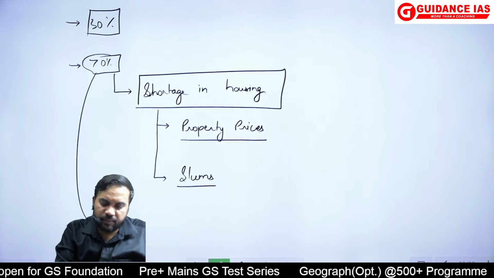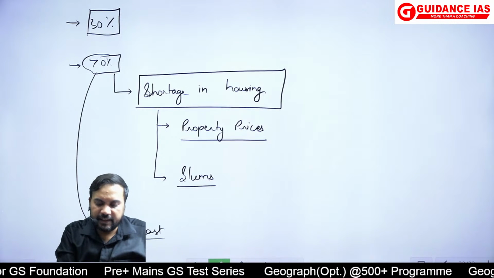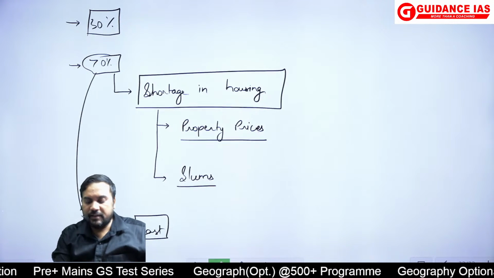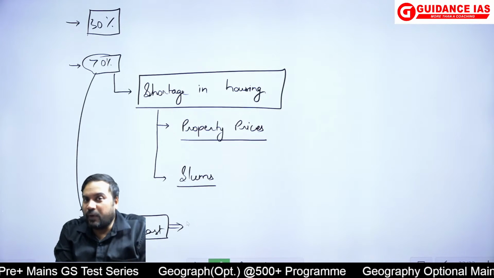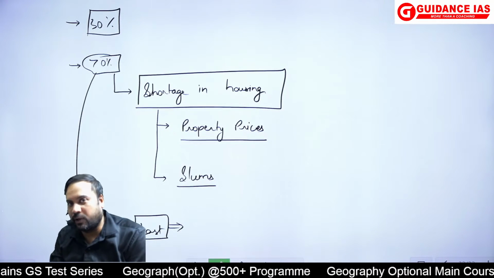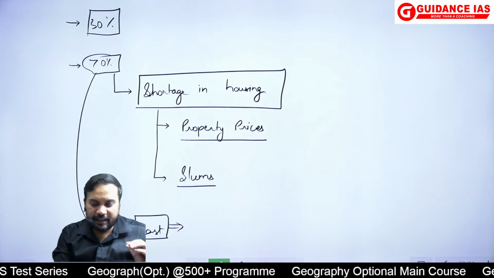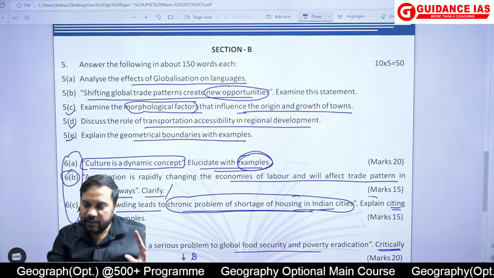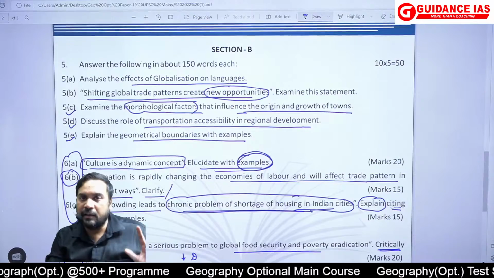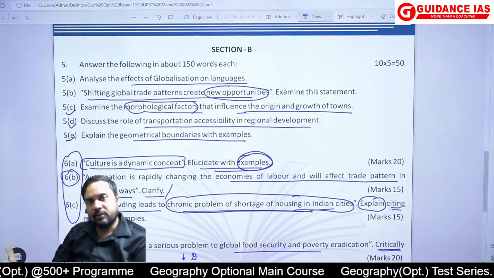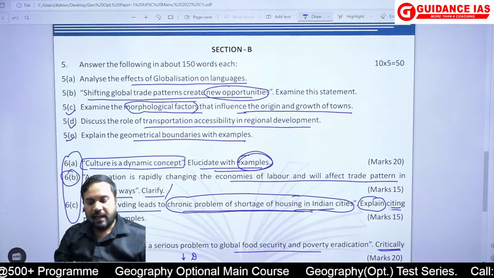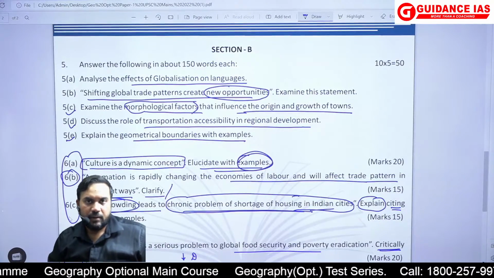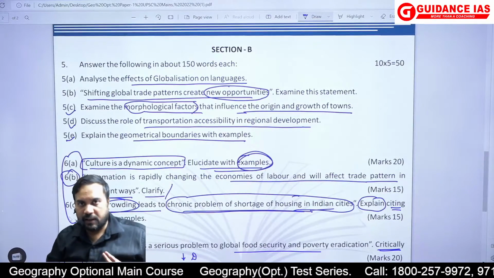अब इसमें last part में what you can say, this will be the last part. You can also say that this housing problem is also a function of other factors, not just overcrowding. अब देखो क्यों मैं ये कह रहा हूं कि just last part, because अगर यहां पर explain के बजाय होता discuss, examine, critically examine, तब मैं other factors की भी बात करता. बट यहां पर इसने बोला overcrowding is the reason. तो overcrowding पे ही फोकस करना है.